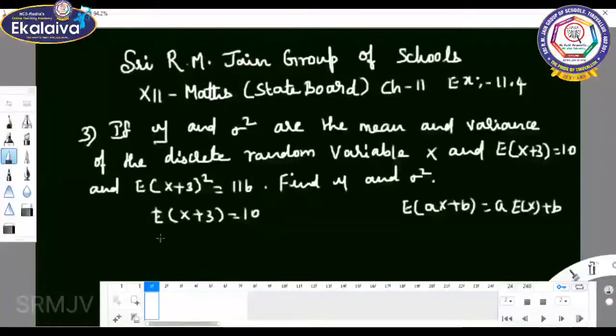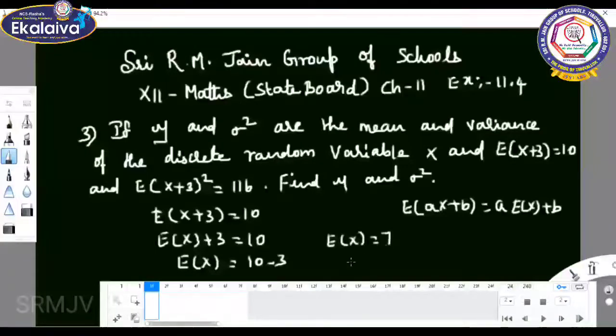So E of X plus 3 equals 10, so E of X equals 10 minus 3, which is 7. E of X is nothing but the expectation of X, that is the mean, mu, equal to 7.